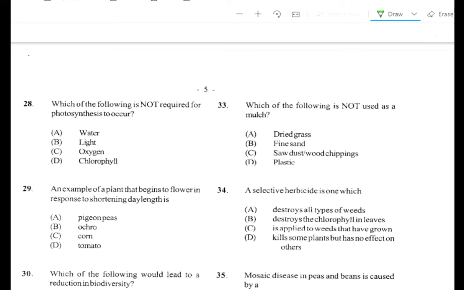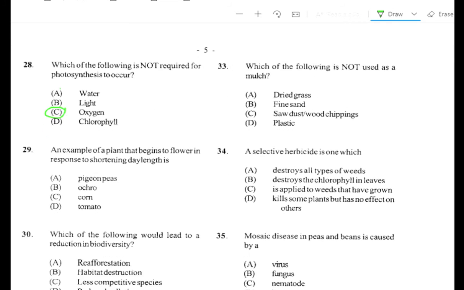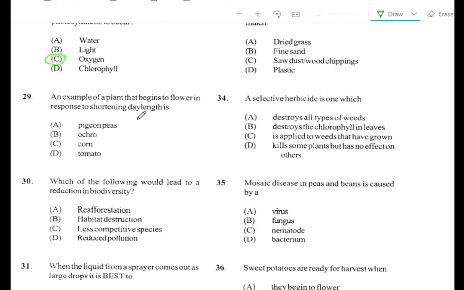Alright, 28. Which of the following is not required for photosynthesis to occur? A, water, B, light, C, oxygen, D, chlorophyll. The answer is C, oxygen. Question number 29. An example of a plant that begins to flower in response to shortening day length is A, pigeon peas, B, okra, C, corn, D, tomato. The answer is A, pigeon peas.